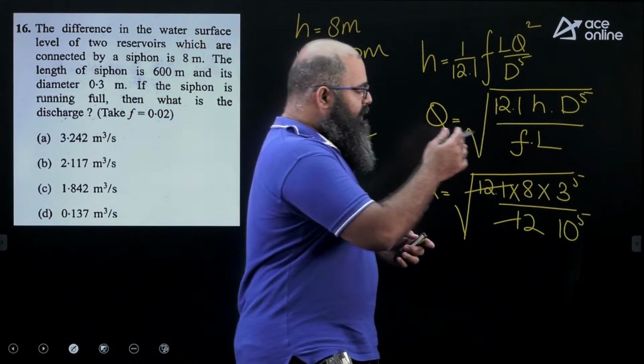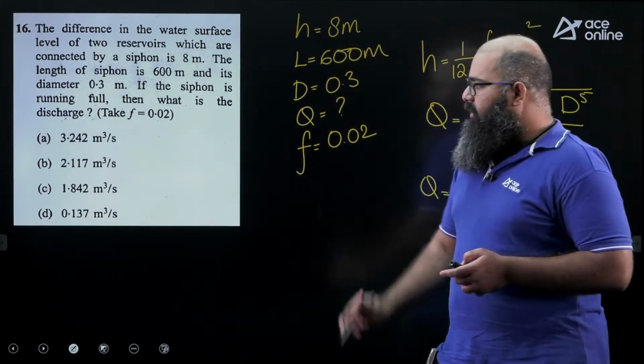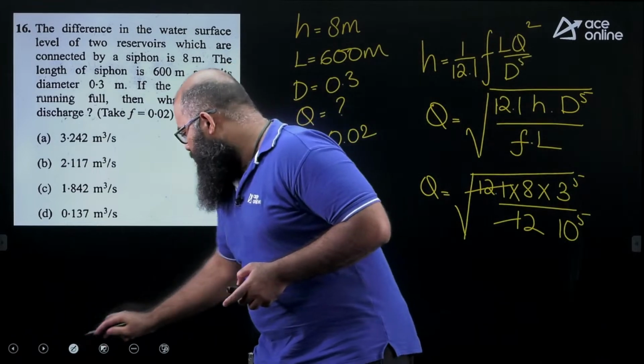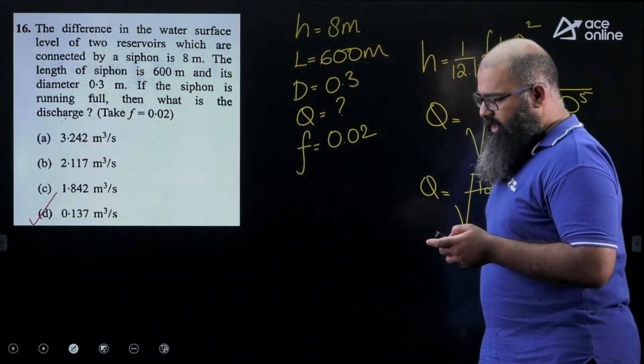I'm having 8 into 3 power 5 divided by 10 power 5 under root of. This number will guarantee be less than 1. We have only one option which is less than 1. So you don't have to calculate, and if you are calculating, you are wasting your time. Answer is option D. Let's move further.